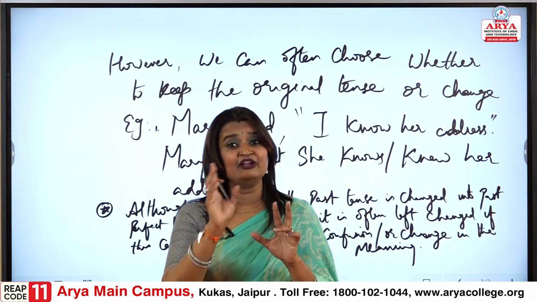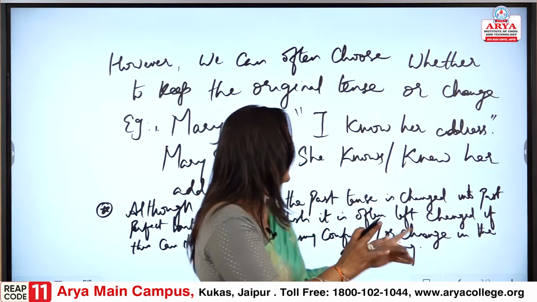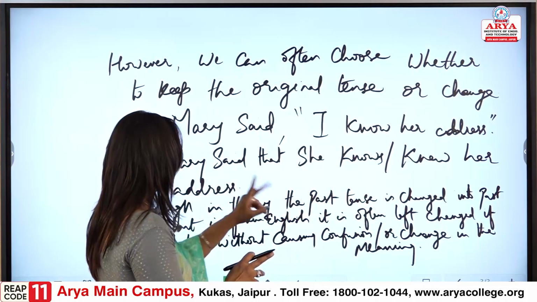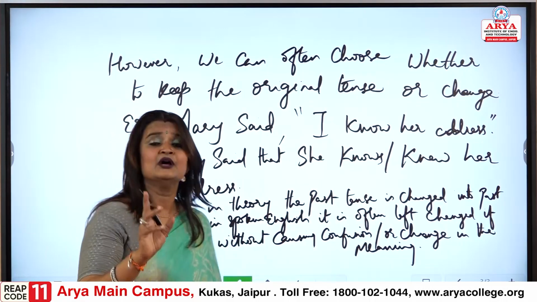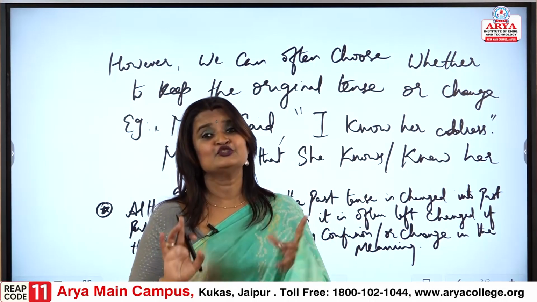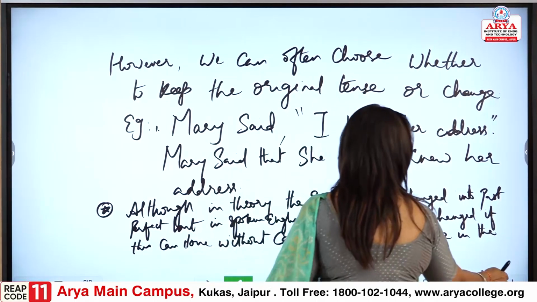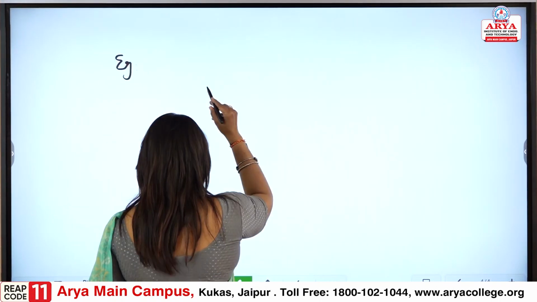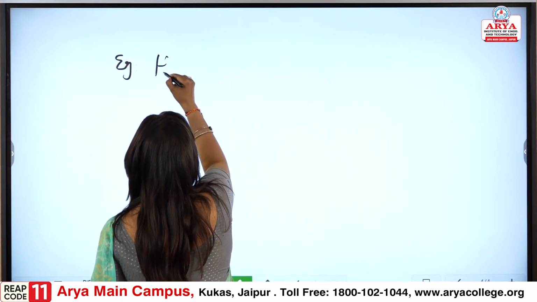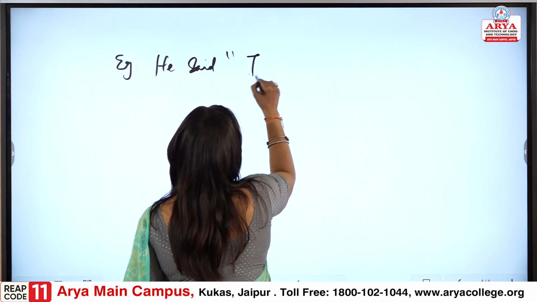And already we have learnt yesterday, if we are changing from past tense to past perfect, what we would take care of. So, please keep that point in mind. Let me give one example again, so that it can help you out. A simple one: he said, I love her.